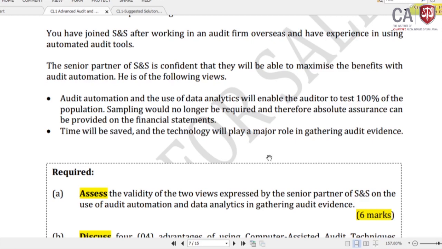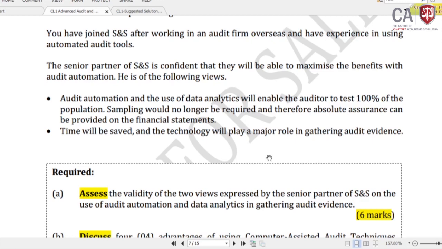In order to apply the technology, you need to have the right skills, the right people, the right resources, right? So yes, it's time saving, but whatever you say and do, applying the technology in gathering audit evidence also has a limitation.